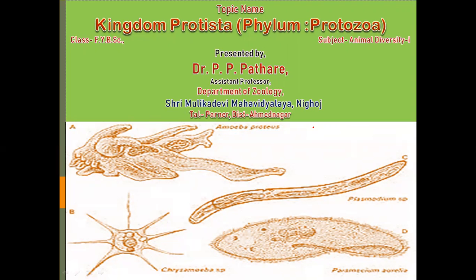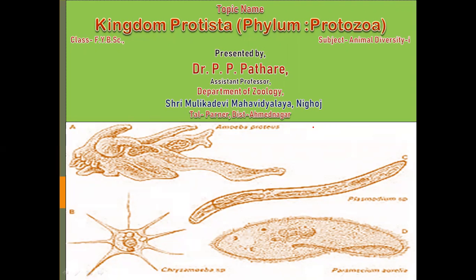If you want to study this, firstly, it is very essential to study their habitat and general body organization. These groups of animals are mostly or principally aquatic.